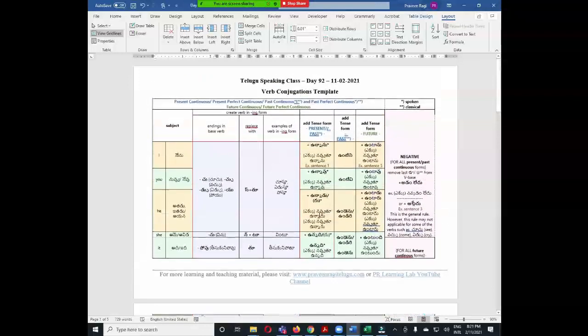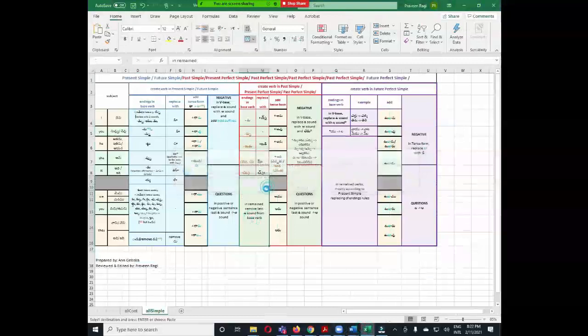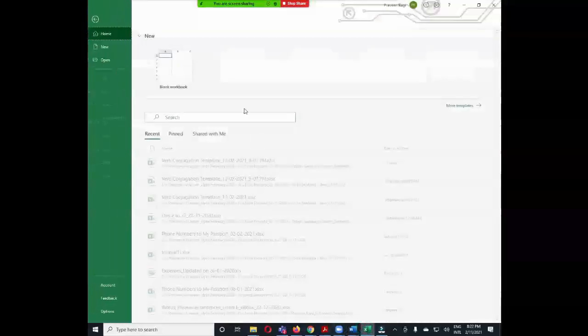Okay, now let us continue with the previous topic. We were discussing example sentences for each ending. Let me open the file. This we will continue later after adding the transliterations.